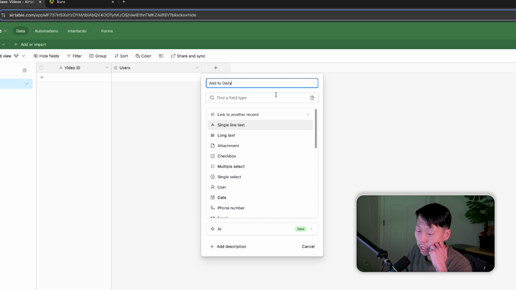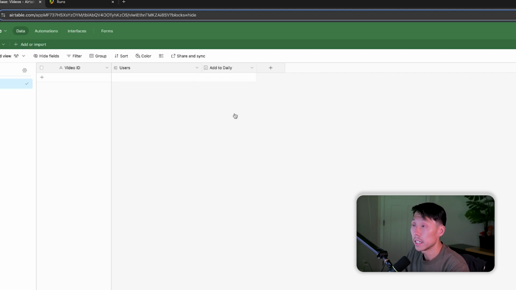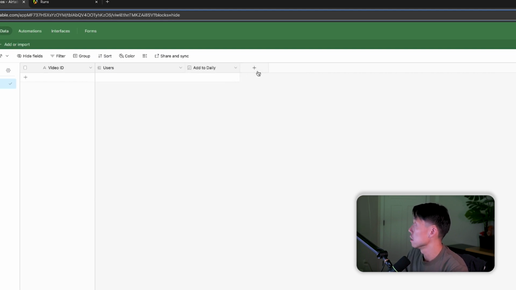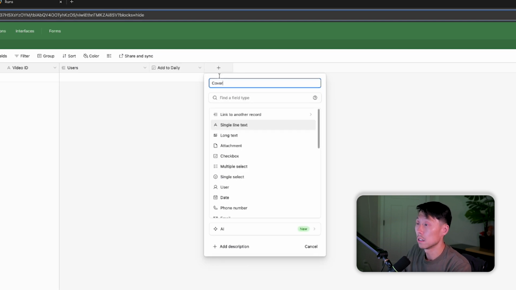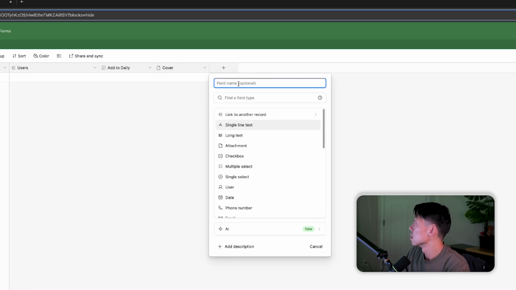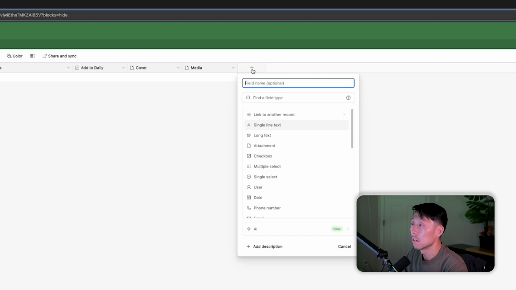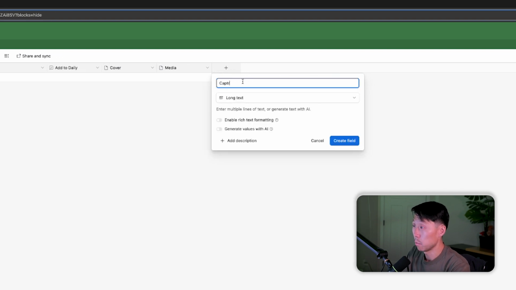Now I'm going to have an add to daily checkbox. So if I have a user I want selected, I'm also going to pick the videos that I actually want. So let's go to checkbox, add to daily, and that's going to add some functionality to our Airtable. All right, let's do a cover so we can easily identify the video. Let's do media, which will give us the actual video. So let's save that.